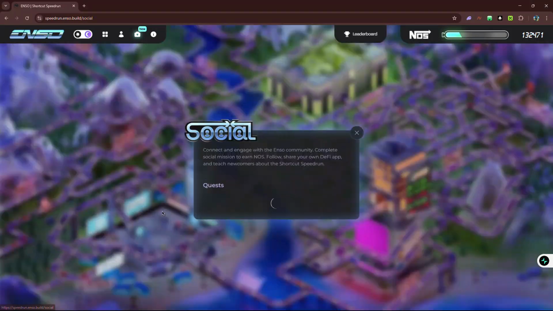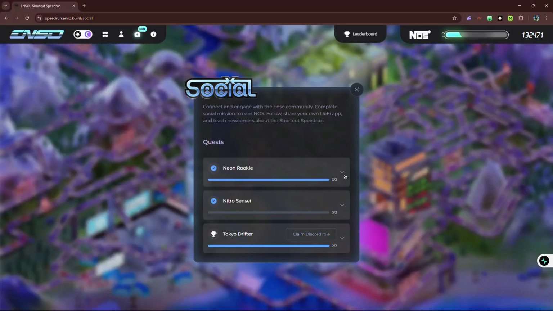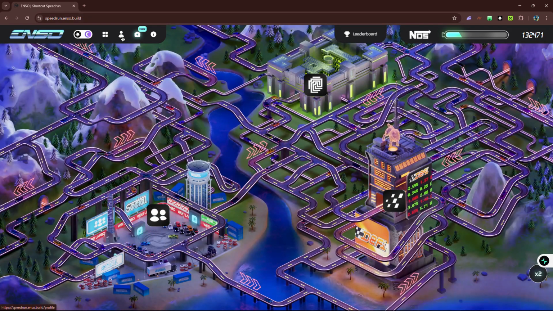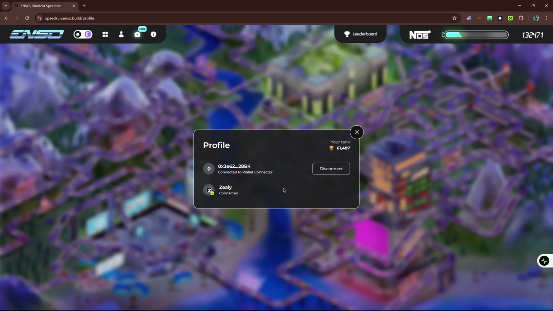For example, we have the social tasks. The first thing to do is obviously to connect your account. Obviously, my account is connected. As you can see, I connected with my wallet, and my Zili is also connected. So your Zili is where you're going to be putting your daily exploits whenever you make this in a dex using Enso shortcut.